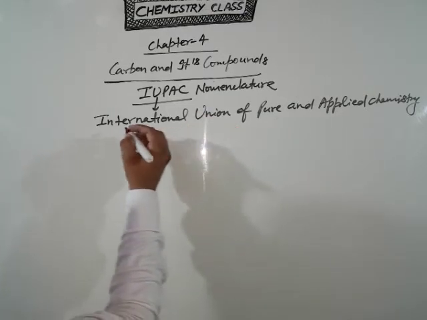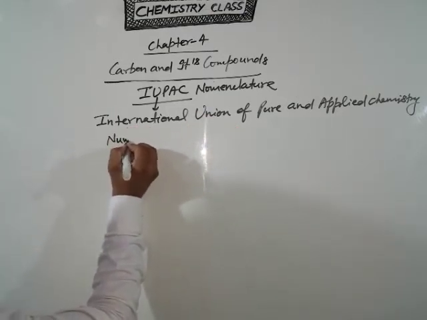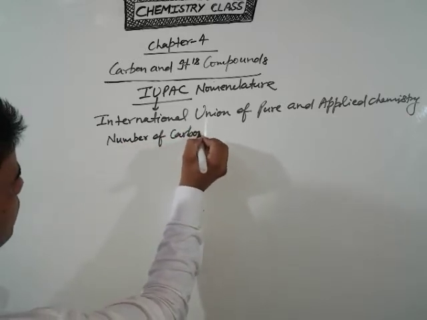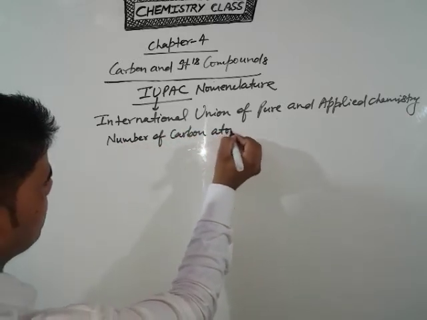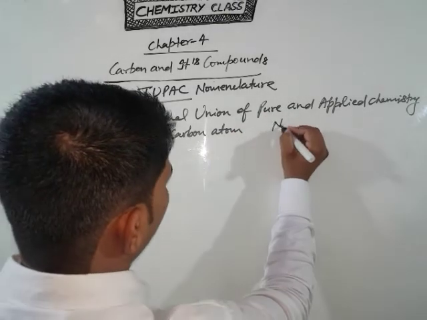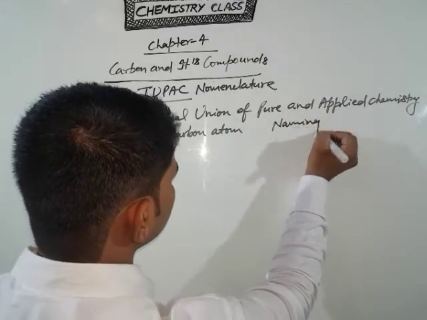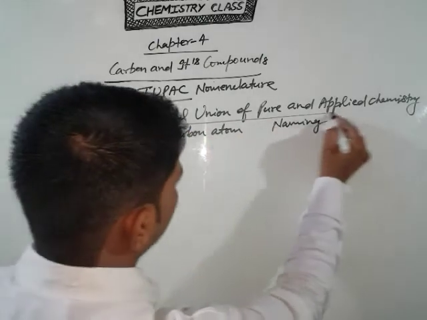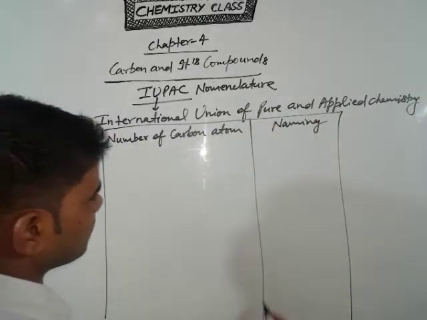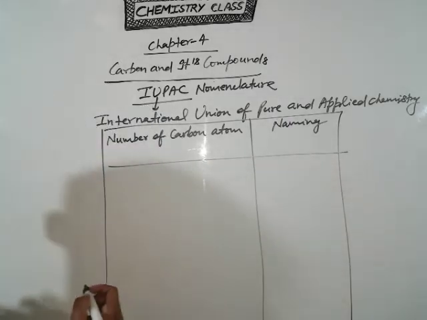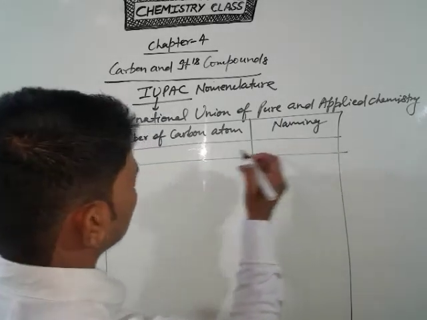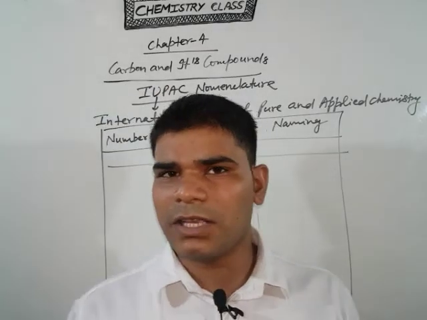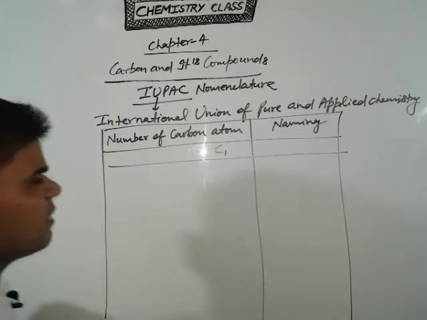For the nomenclature, remember the number of carbon atoms and the naming of carbon atoms. So this is a very important table. All the students remember this table. Clear? So if the carbon system, that means the molecule or compound, has a total number of carbon atoms